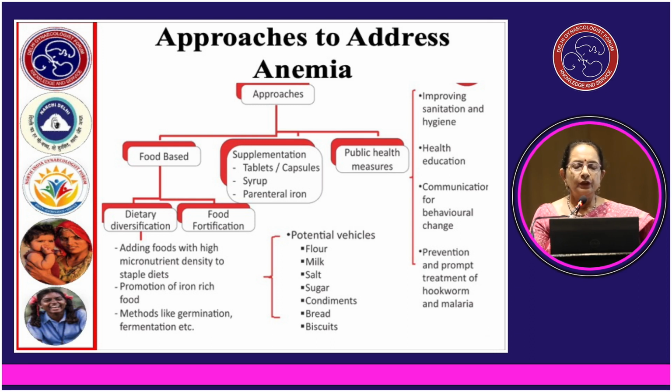Food fortification: the potential vehicles used for food fortification are flour, milk, salt, sugar, condiments, bread and biscuits. Supplementation, we all know, can be given in the form of tablets, capsules, syrup, or parenteral iron can be given. Public health measures such as improving sanitation and hygiene, health education, communication for behavioral changes, and prevention and prompt treatment of hookworm and malaria.